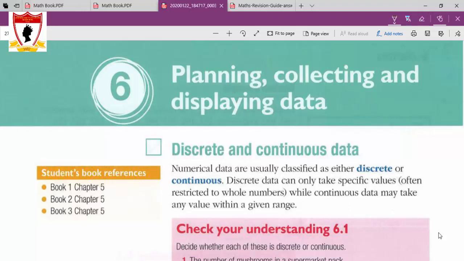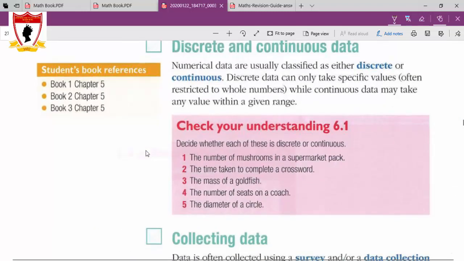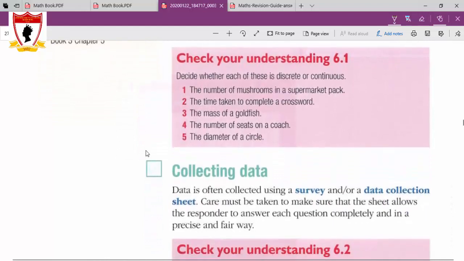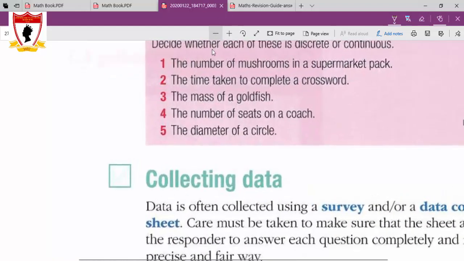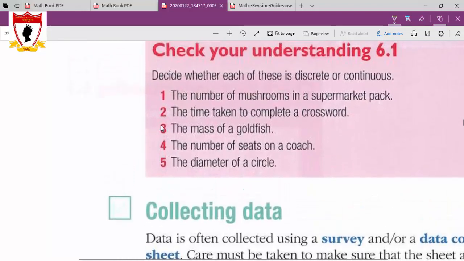Welcome to another video. This is Revise for Checkpoint book, Unit 6. It is about planning, collecting, and displaying data. There are two main types of data, as you know. Each data is either discrete or continuous.